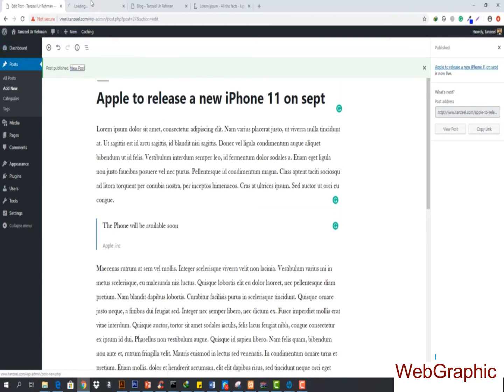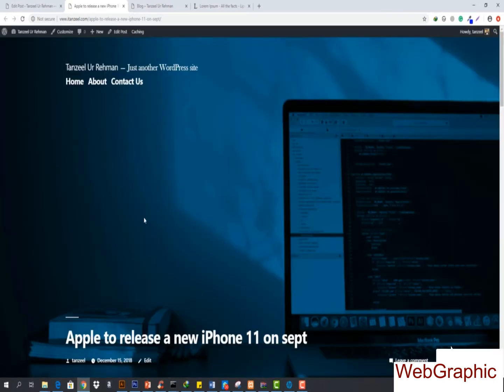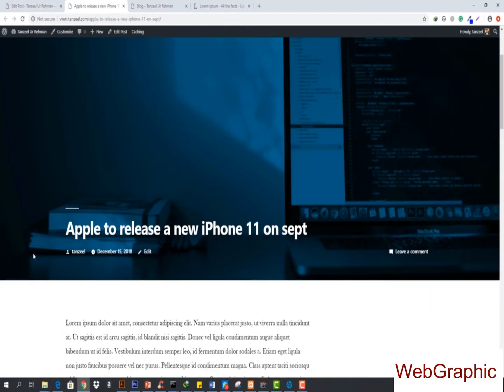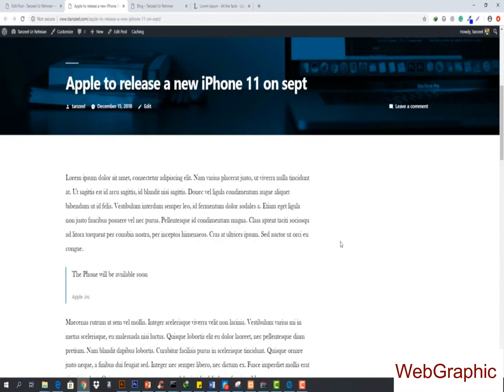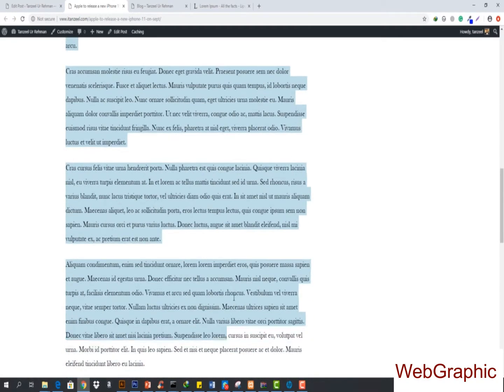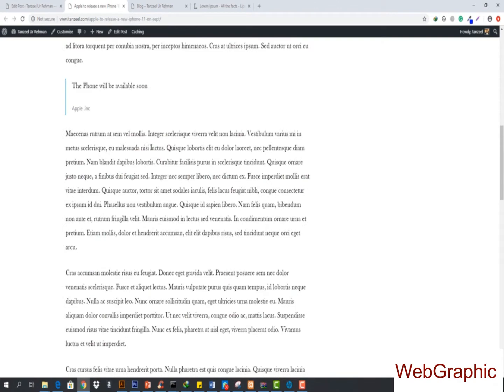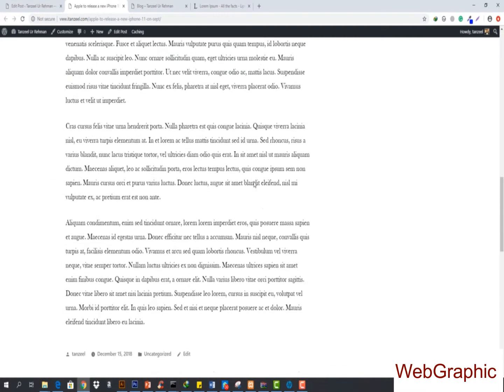Let's open this up in a new tab and see how it is working so far. Right now it says Apple to release a new iPhone 11 in September, and this is the featured image coming. This is posted by this, and you can see that the full content we have here is coming right. So this is really a great thing.